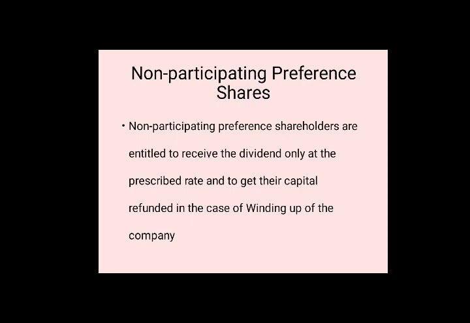So no extra benefit like participating shares. That means non-participating preference shares have no right over remaining capital after the payment of equity shares, neither on the dividend, nor after the capital refund.